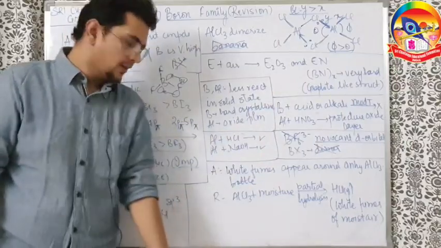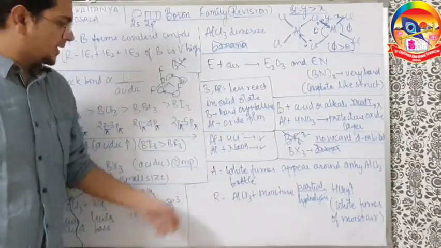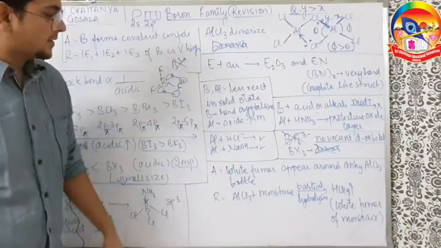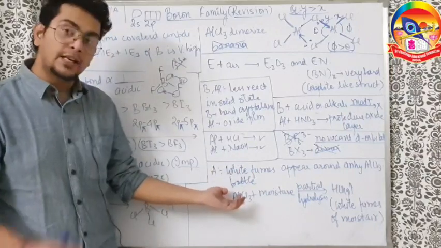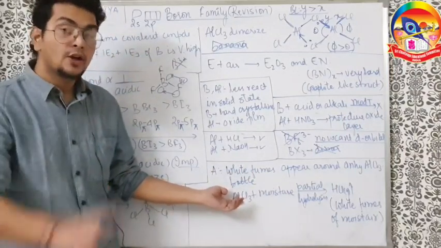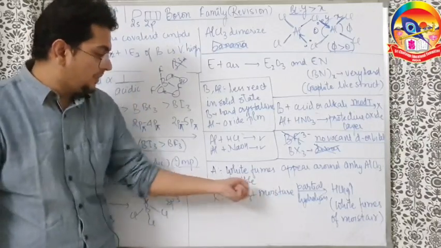BX3 does not dimerize. One in-text question is there in NCERT, a very brilliant question, a solved example in fact. Why do white fumes appear around the anhydrous AlCl3 bottle? When you have anhydrous AlCl3, Al3+ charge, as I discussed in the s-block also, more charge means more attraction of water. So water or moisture will be attracted.